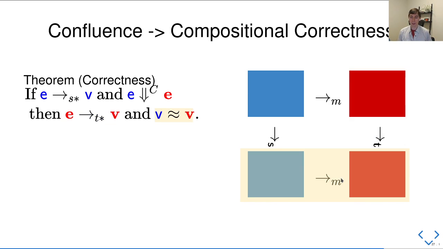And of course, we want to know that we always get to the same place. So in the compiler correctness theorem, the two values we compute are the same or they're related in some way. And in our confluence diagram, whether we started by taking a source step or started by taking a cross-language step, we always get to the same target value in the end.